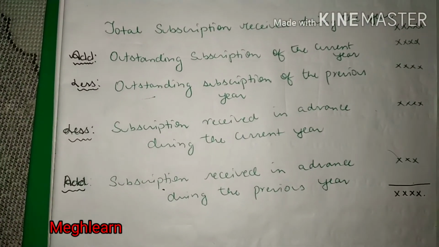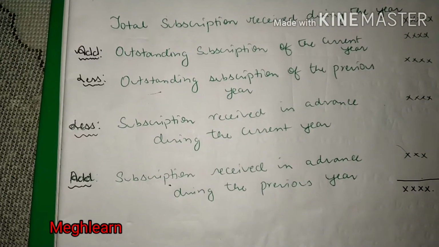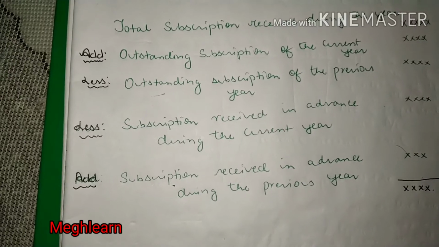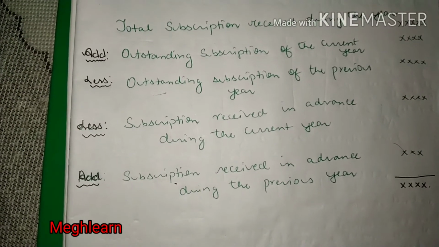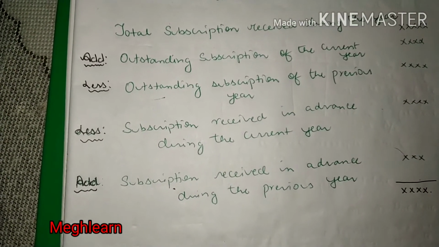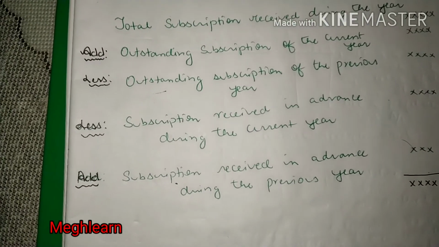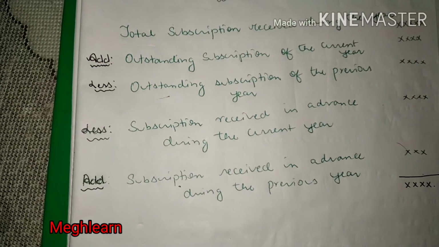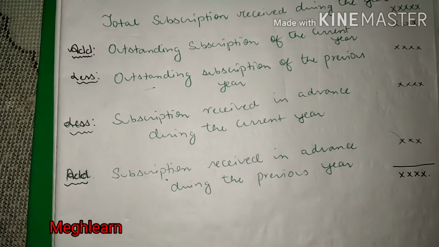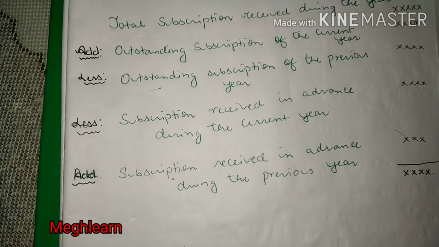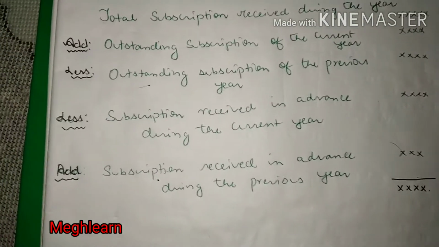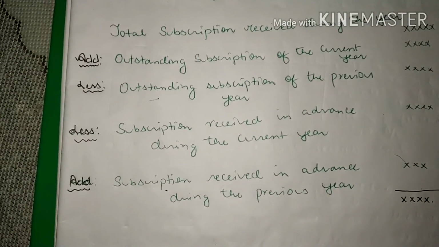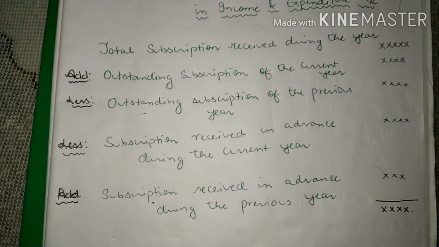Then again, less subscription received in advance during the current year. If there is any subscription which is received in advance during the current year, that has to be deducted, and then add subscription received in advance during the previous year. If there is any subscription which was received in advance in the previous year, that also has to be added. So this is the calculation of subscription which has to be made at the time of preparing the income and expenditure account.